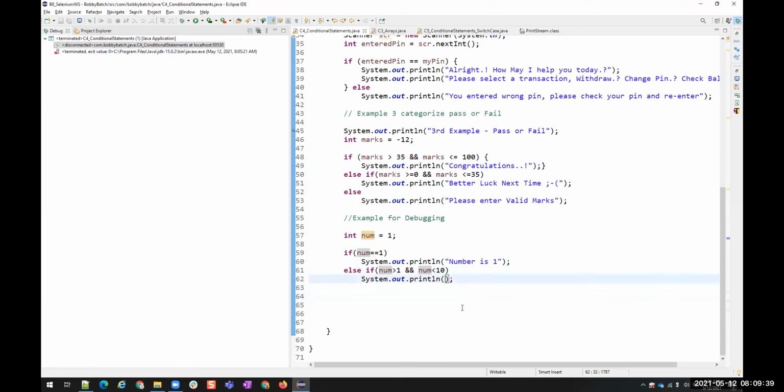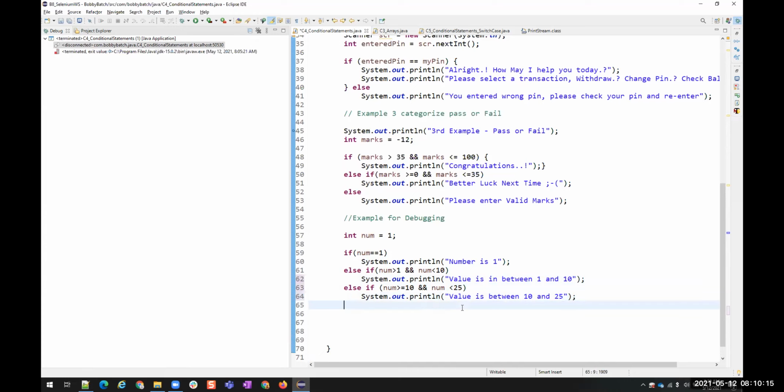Okay, so let's say value is between 1 and something. Okay, else if number is greater than or equals to 10 and number is less than 25. I'm just writing some dummy conditions. Okay, value is between 10 and 25.